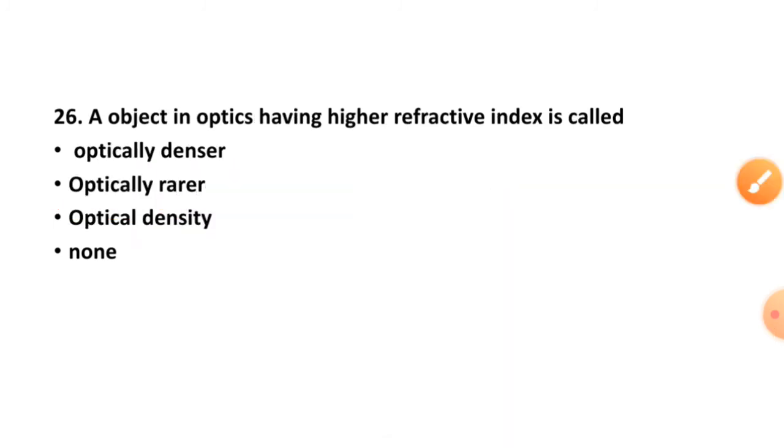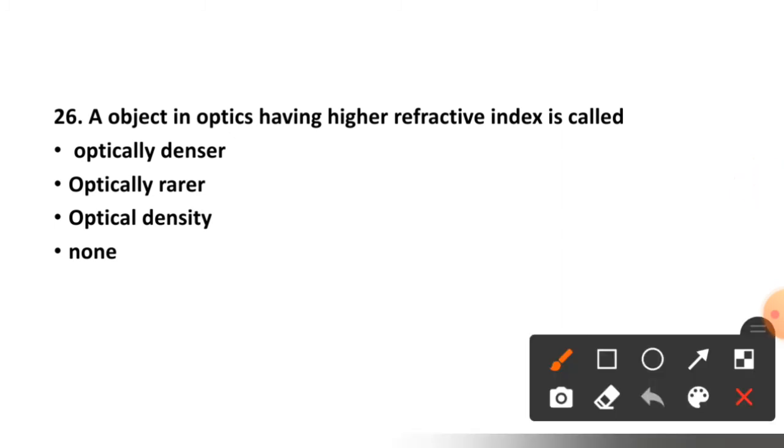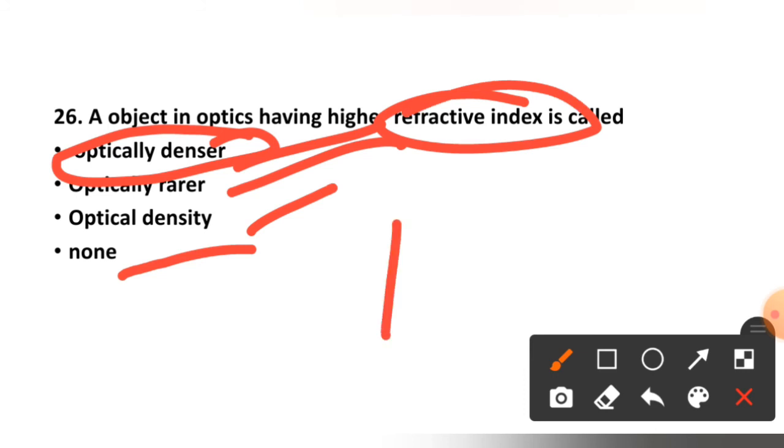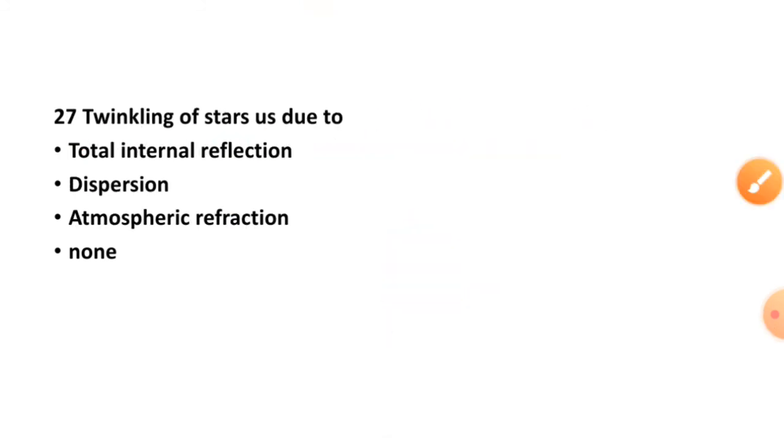Now see question number 26. An object in optics having high refractive index is called optically denser, optically rarer, optical density, or none. Right option is option number first. An object having higher refractive index is referred to as optically denser.